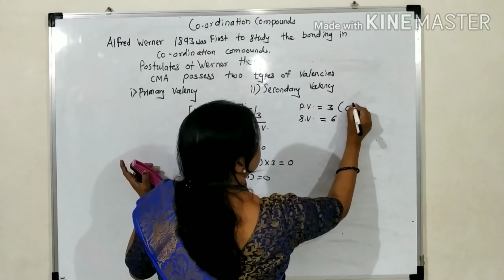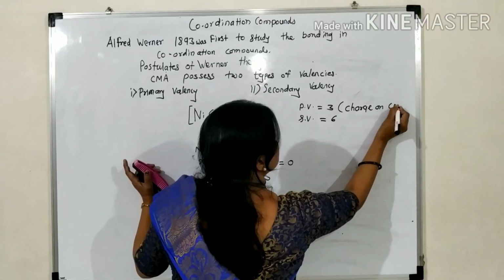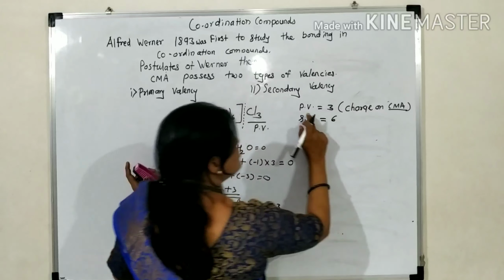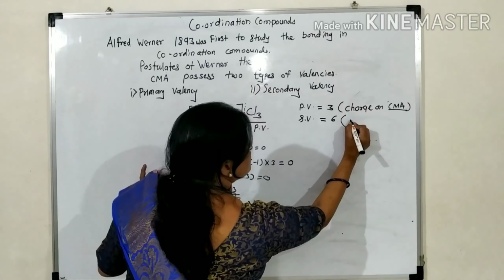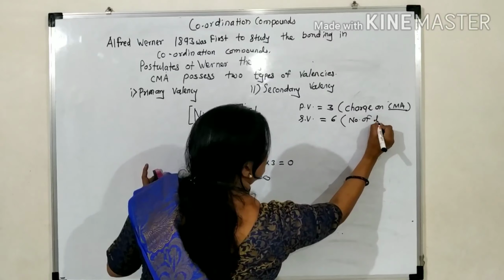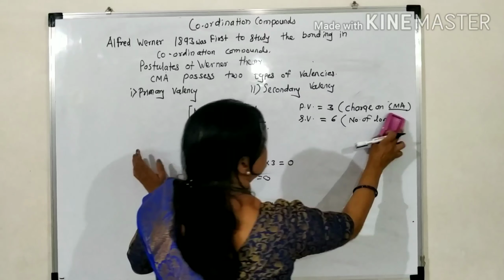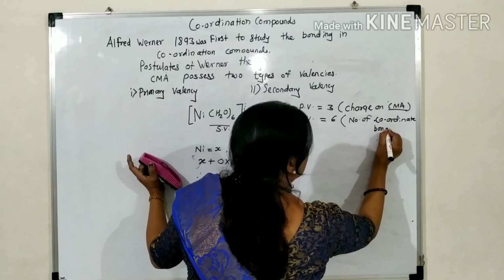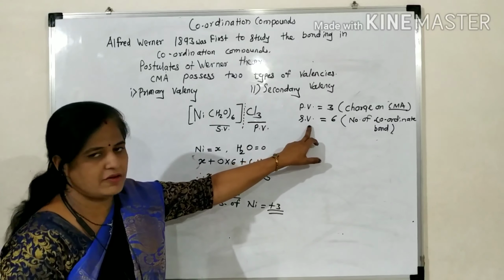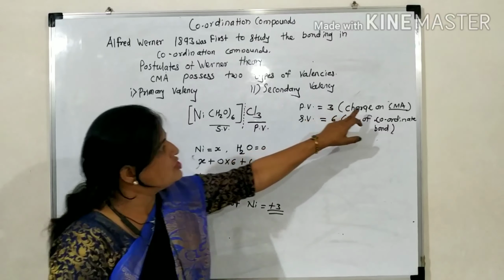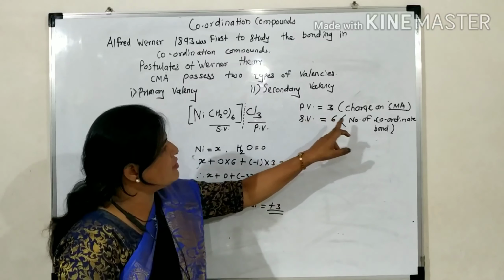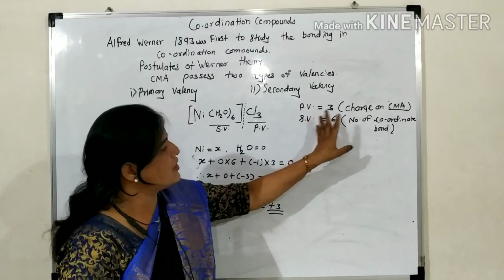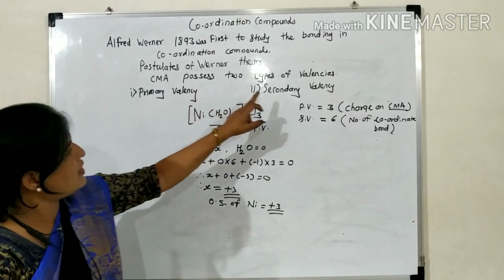Remember: the charge on the central metal atom is the primary valency, and the number of coordinate bonds formed, or lone pairs donated, is the secondary valency.